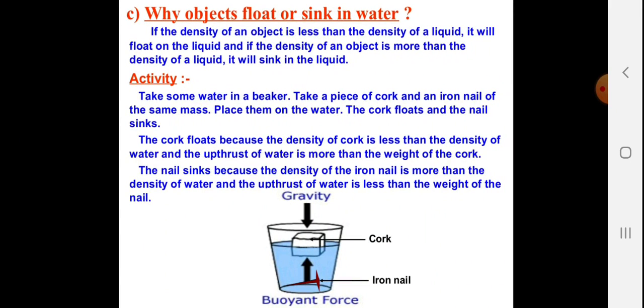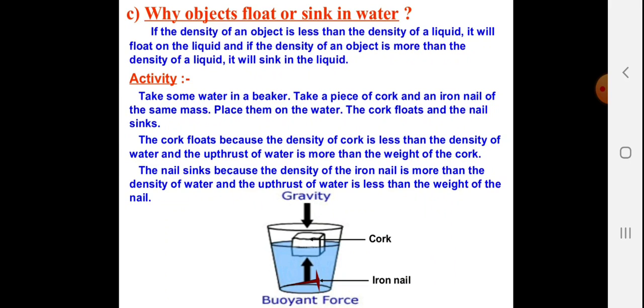Why do objects float or sink in water? You might have wondered why ice floats in water whereas coins sink in water. If the density of the object is less than the density of the liquid, it will float. But if the density of the object is more than that of the liquid, it will sink in the liquid.